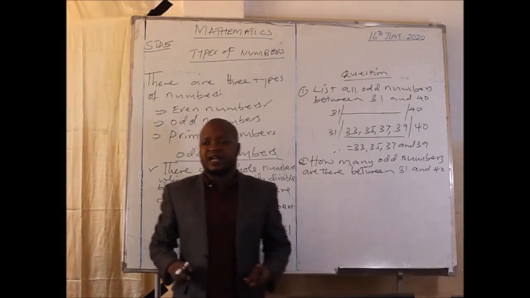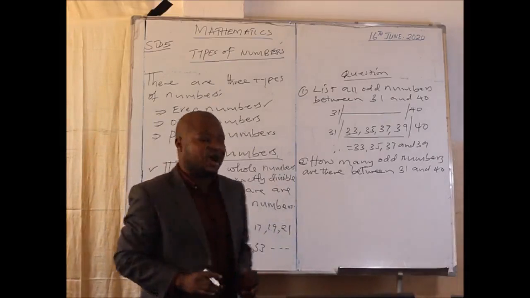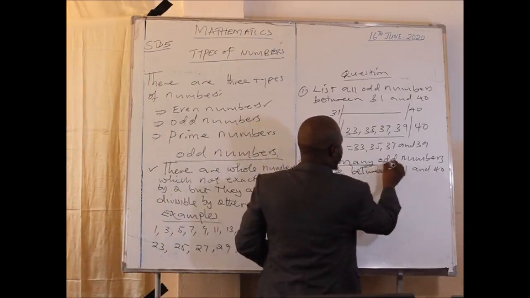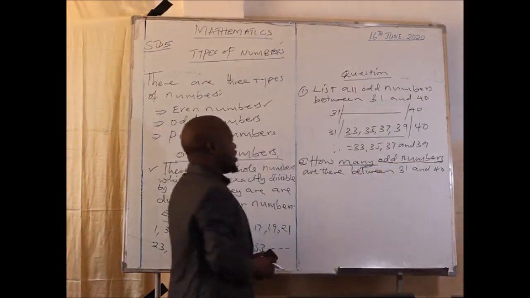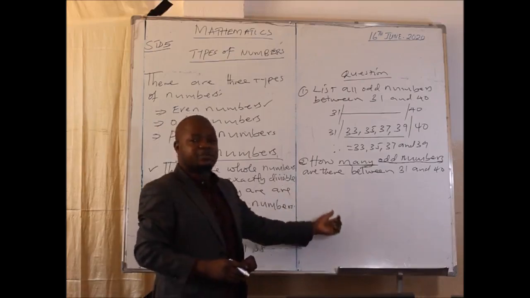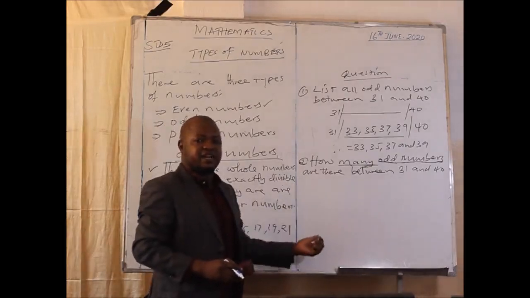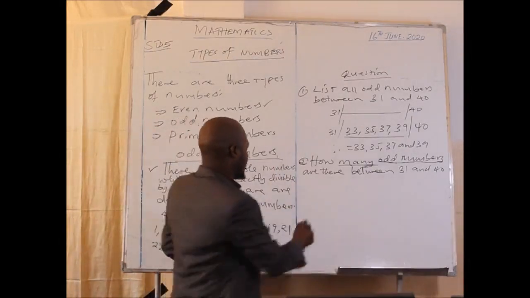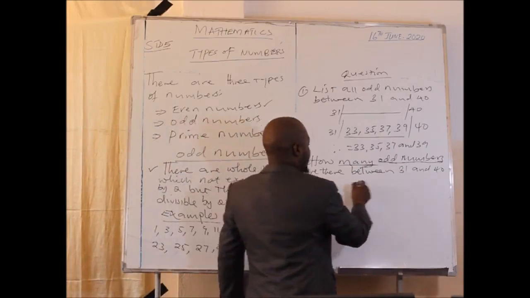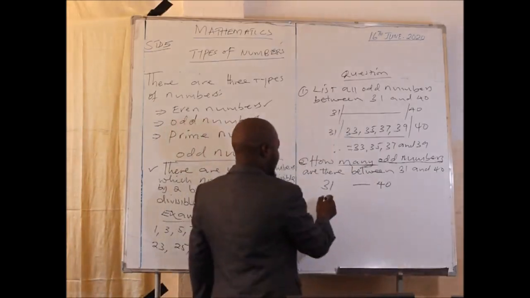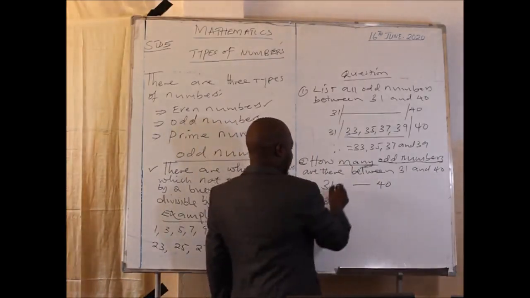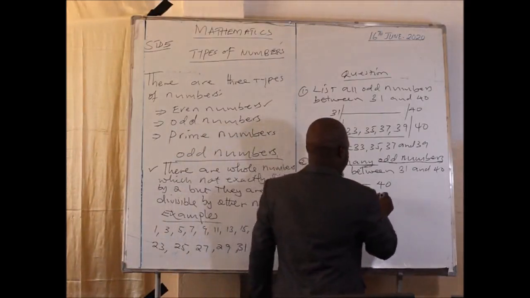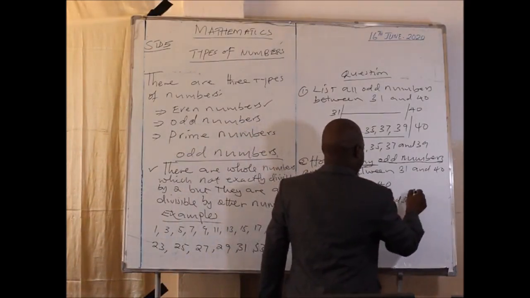And when you are given a question of this kind, you are supposed to look at the keyword. In this question, the keyword is how many, and the numbers we are required to find are odd numbers. So the first thing you do is list those numbers. Then after listing the numbers, you have to count them and tell how many numbers there are. So we are talking about 31 up to 40. Therefore, the odd numbers here are 33, 35, 37, and 39.